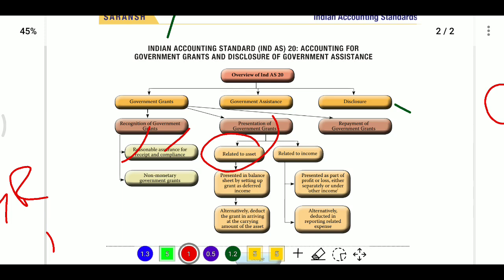And if it is related to a non-depreciable asset, like land, then if there is any grant that is unconditional, we directly debit the bank account and credit profit and loss account. If it has some conditions, then we need to transfer this amount to deferred income in the balance sheet and transfer it to profit and loss account in the ratio of whatever obligations we are fulfilling.